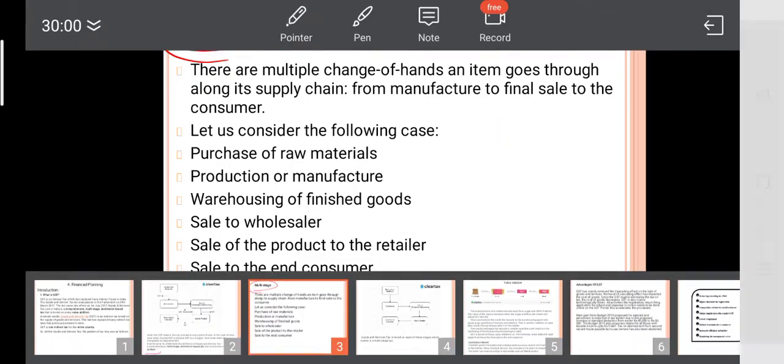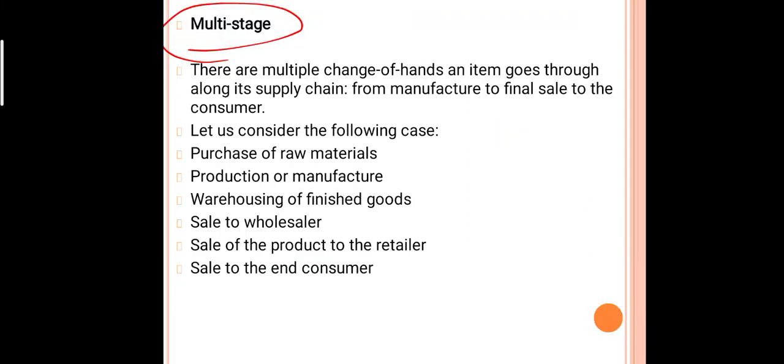Now let us consider the manufacturer. At the time of production, the manufacturer first purchases raw material. After that they produce a product, then warehousing, giving a finish to the goods.